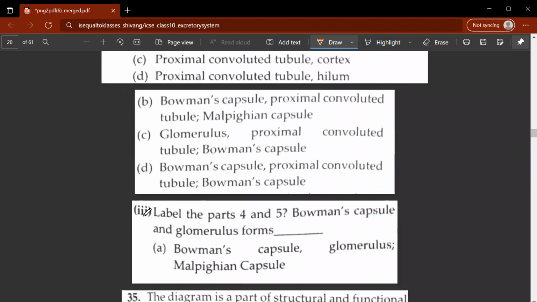Okay, let's move on to the third subpart. Label the parts 4 and 5. Bowman's capsule and glomerulus forms what? So this question is continued over here. So the correct option for the third question would be B. So you have the Bowman's capsule, you have the proximal convoluted tubule, and then you have the Bowman's capsule.